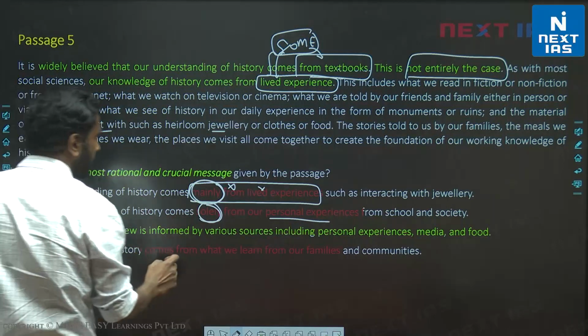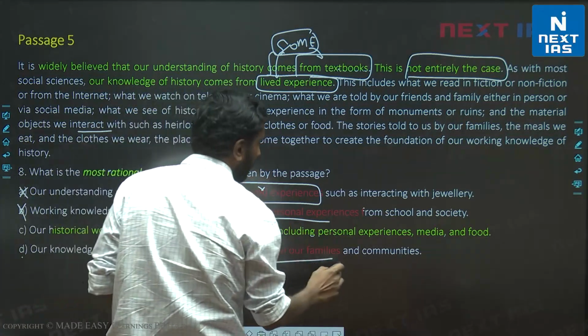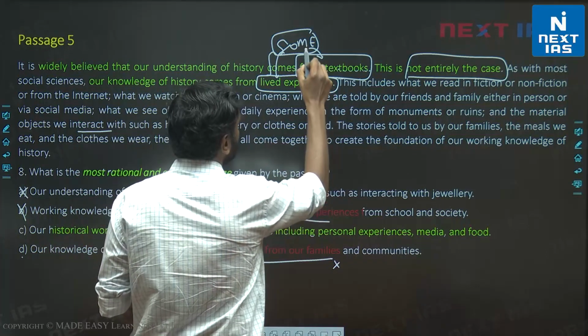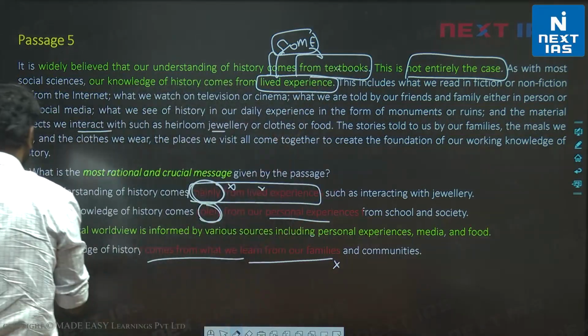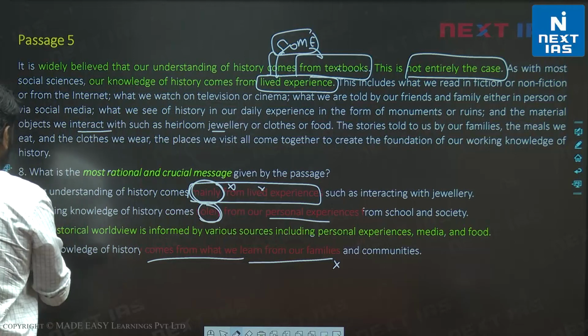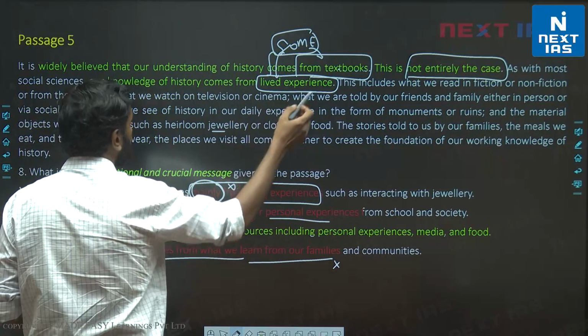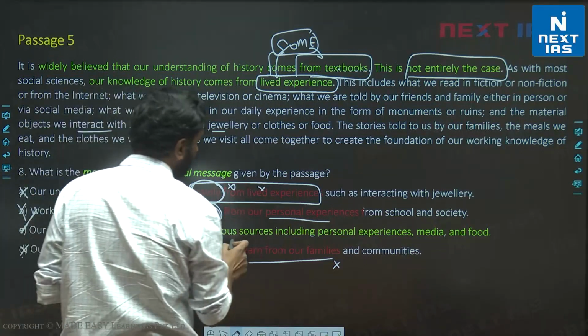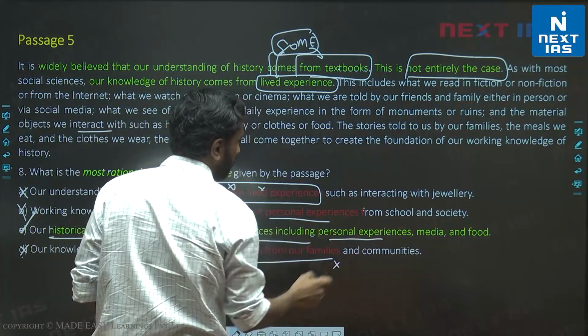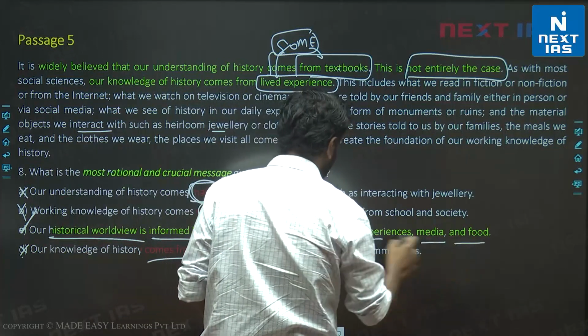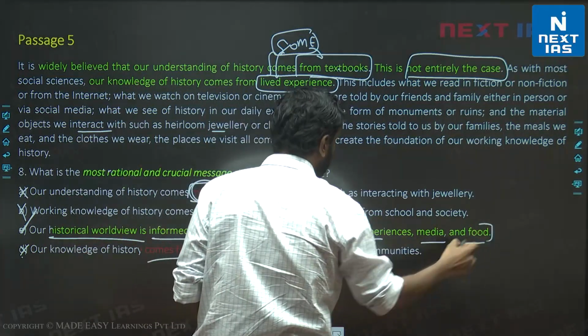D, our knowledge of history comes from what we learn from our families. Again, reductive. Some from textbooks, some from lived experience. D is incorrect. C is the only possible choice. Our historical worldview, so our view of the world, is informed by various sources including personal experiences, media and food. These are just some of these listed.